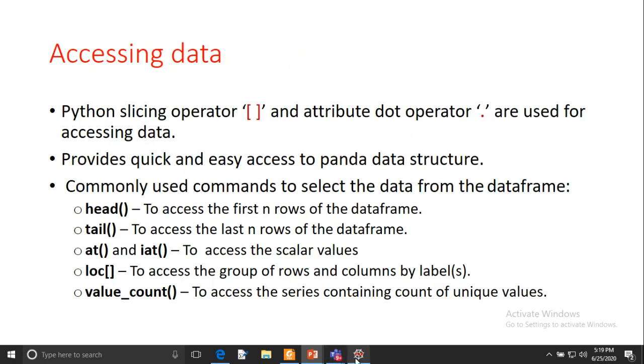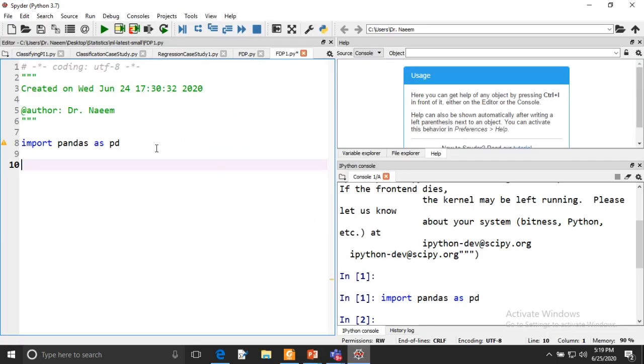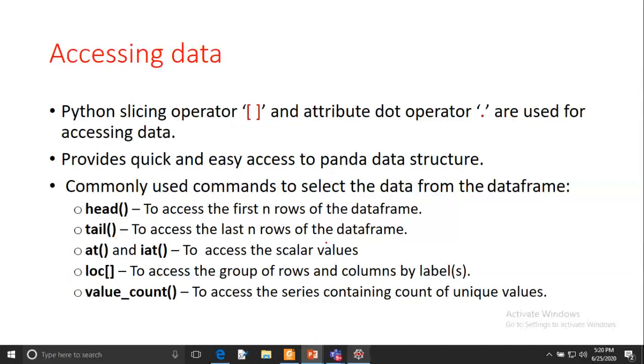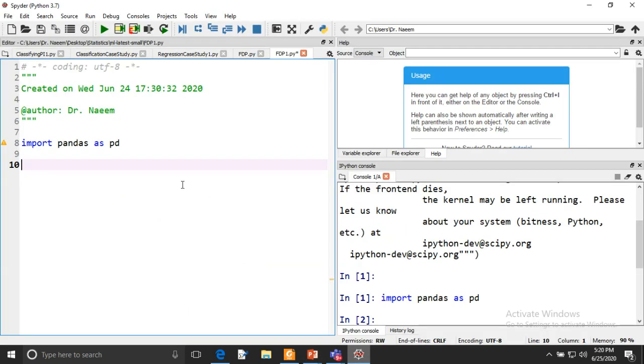Before going to start, we can demonstrate this. Tomorrow we will have the classification case study, and there we will use these functions. Let me import pandas.